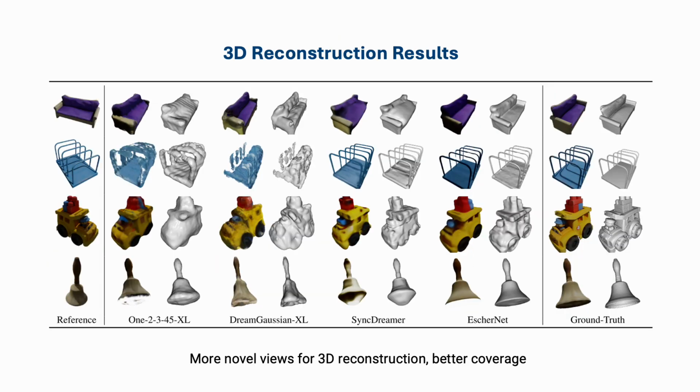Another application of EscherNet is in 3D reconstruction. By inputting EscherNet-generated views into 3D reconstruction methods such as NeuS, we can obtain detailed mesh representations. Comparing EscherNet to other state-of-the-art diffusion models, our approach generates more 3D-consistent novel views. As a result, we achieve more complete and higher-quality reconstruction meshes.